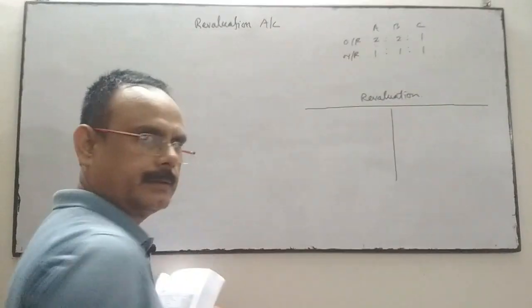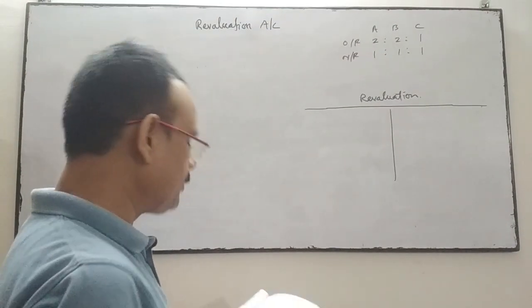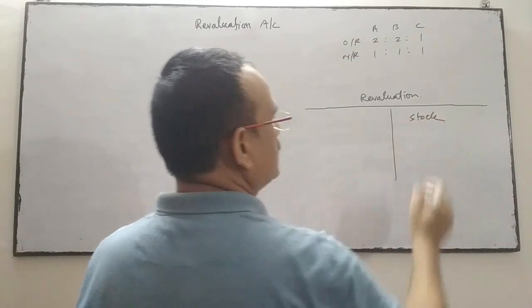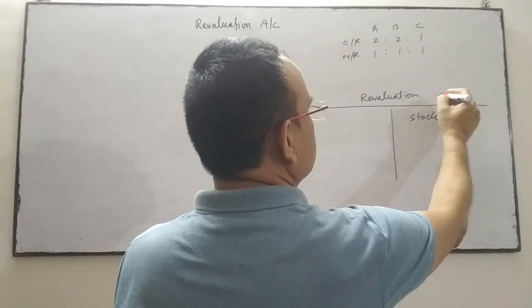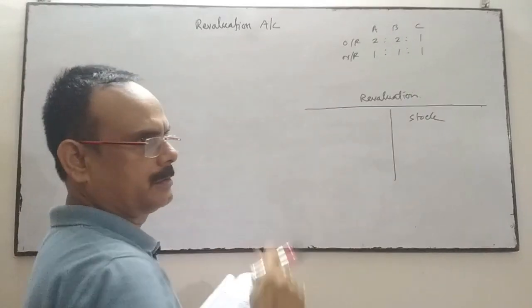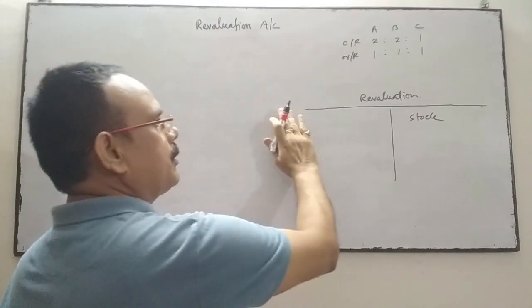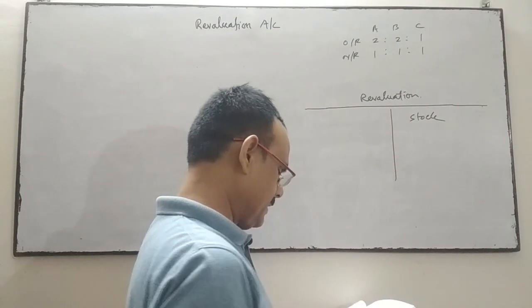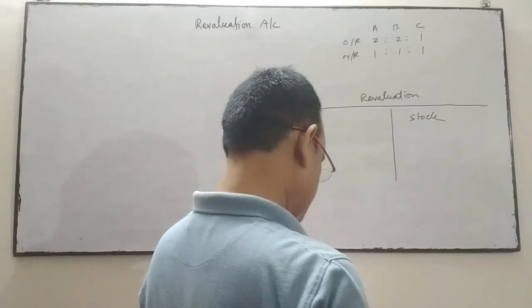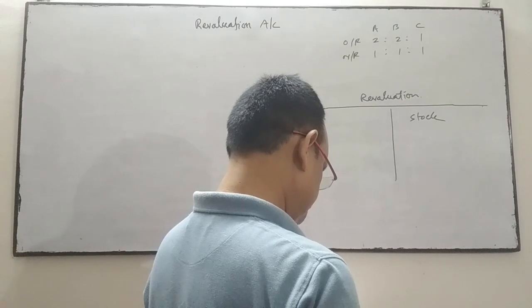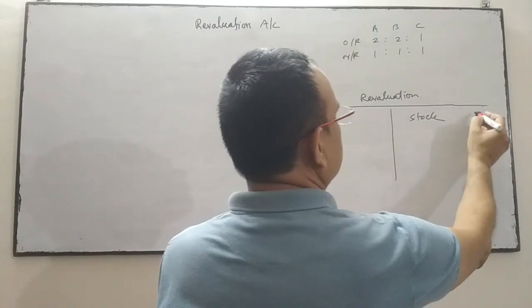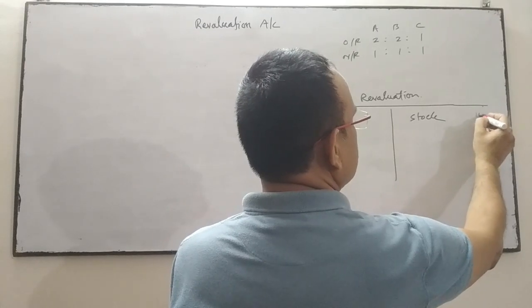This side is your gain, this side is your loss. When the stock is increased, it's a gain. So on the credit side, stock is increased by 20%. In the balance sheet stock is given as 50,000, so 20% of 50,000 is 10,000.